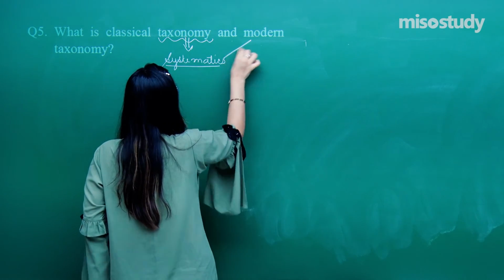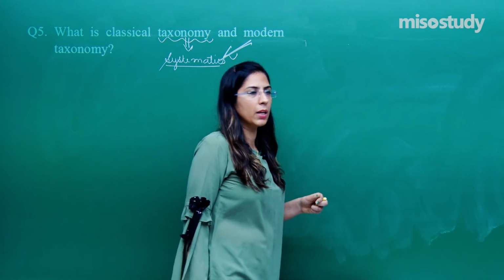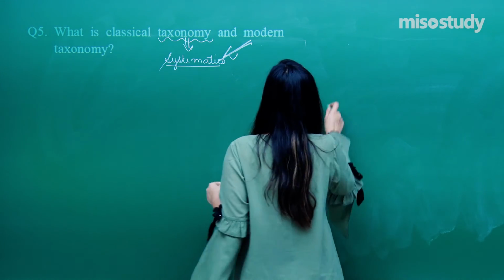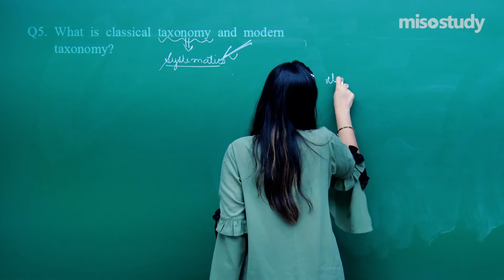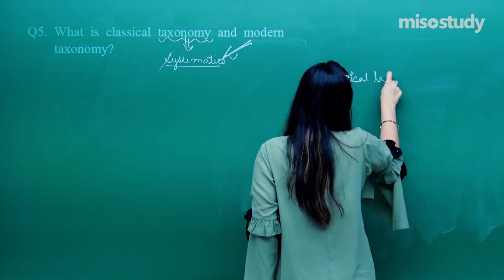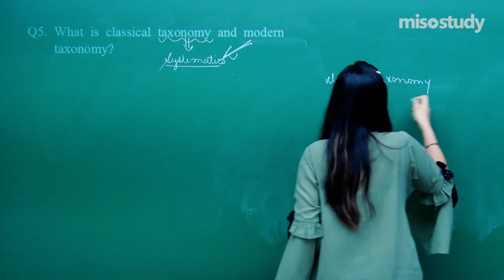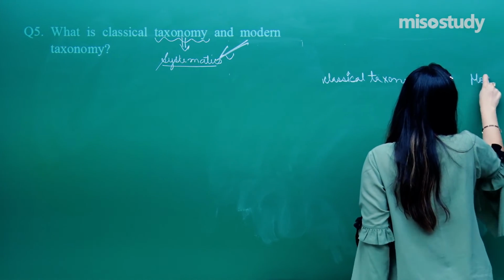In this case also and in this case also, classification is happening, systematics is happening. Now let's talk about the first, classical taxonomy, and second is called modern taxonomy.